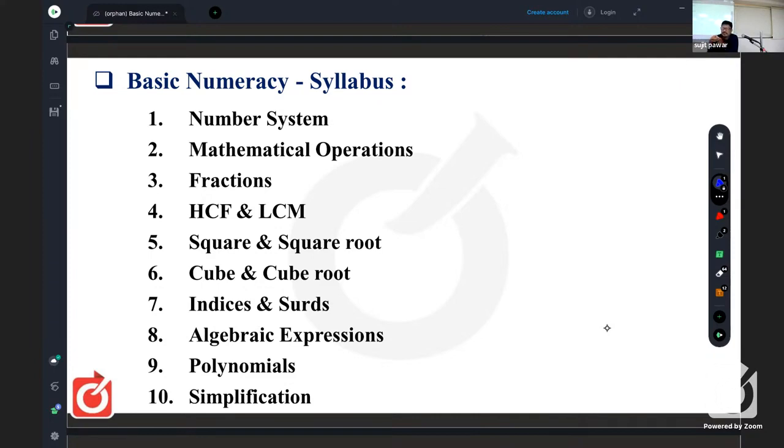So the first one is number system. In this number system, there are again three subtopics, you may say. The first one is formation of a number, the second is facts about numbers, and the third is types of numbers, right? You will find hardly any question in other competitive exams related to formation of a number, facts about numbers, and types of numbers. Here UPSC likes this first topic, number system, the most.